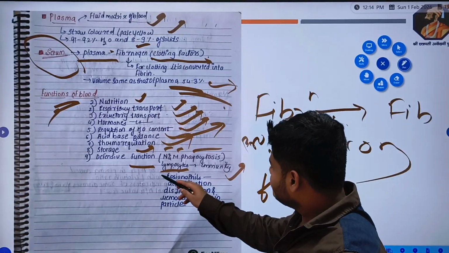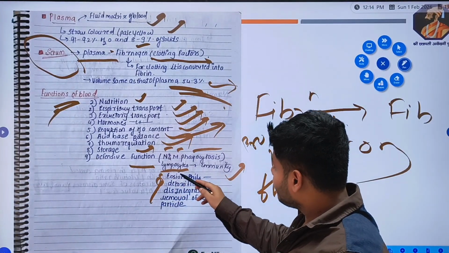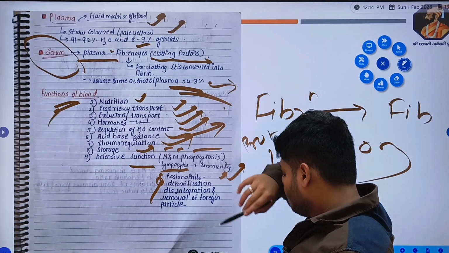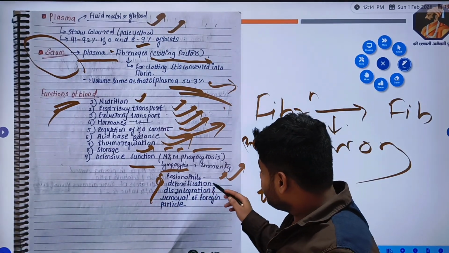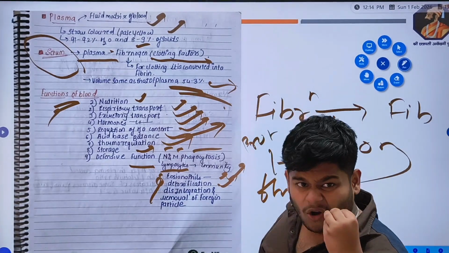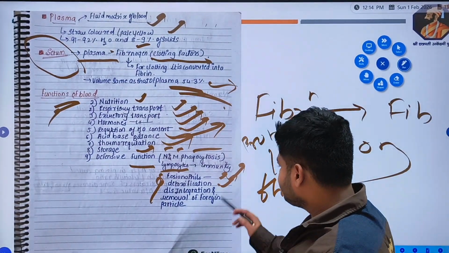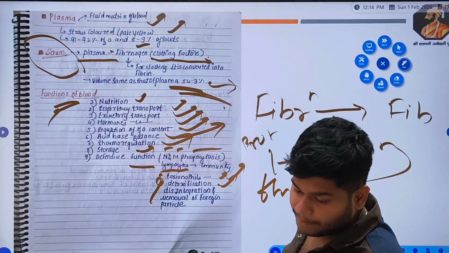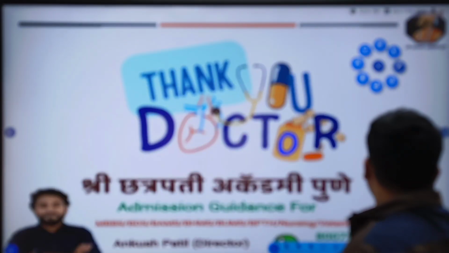Now this is a part of the granulocytes, the eosinophils, which are acidophilic in nature. They help in detoxification of the body, clearing all the toxins present in our body. Disintegration of particles and removal of foreign particles from our body are all functions of the blood.